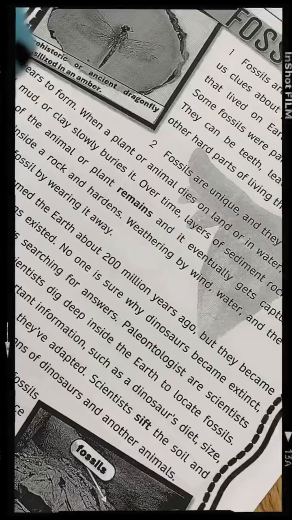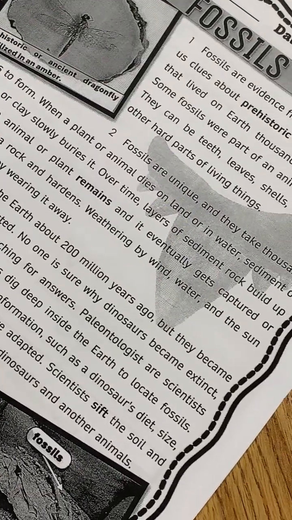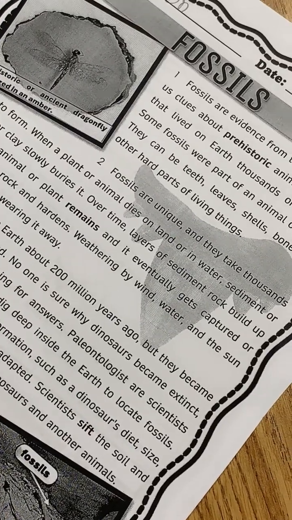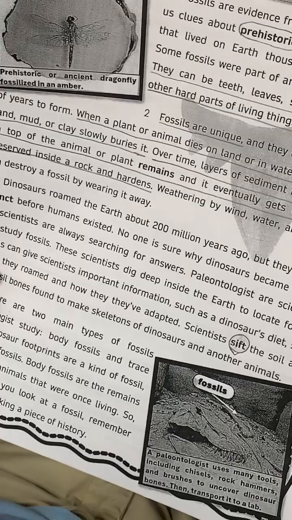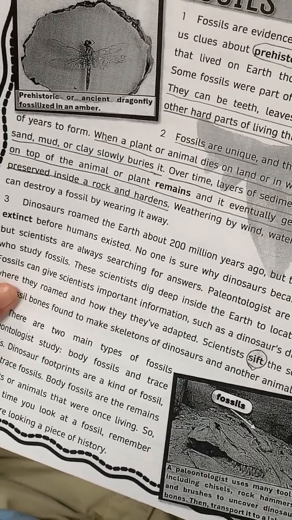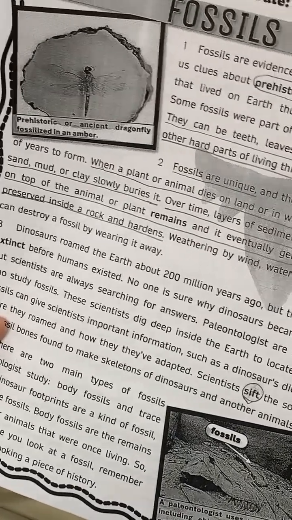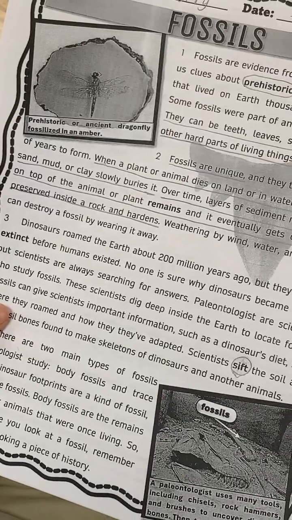Okay? These shells, bones, and other hard parts of living things. Fossils, water, and the sun can destroy a fossil by wearing it away. Dinosaurs roamed the earth about 200